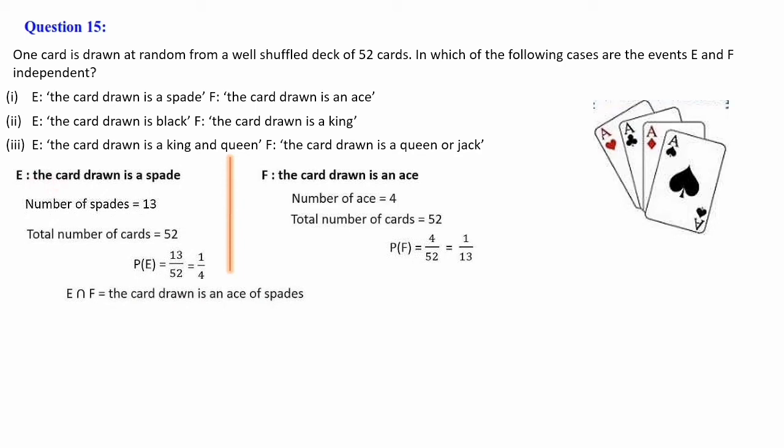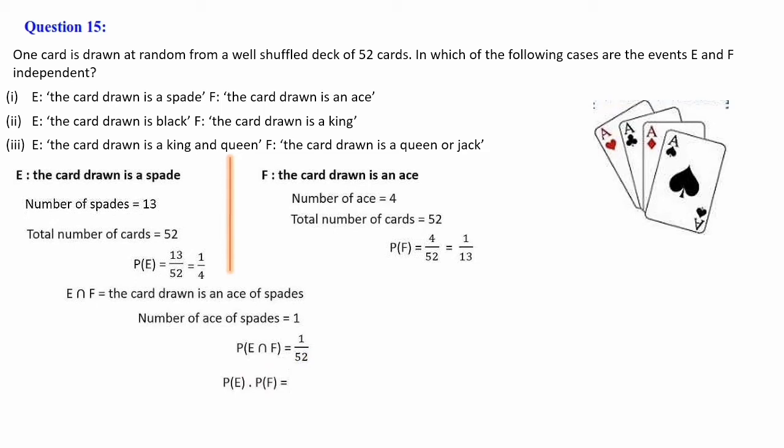E is the card drawn is a spade. F is the card drawn is an ace. So E intersection F means E and F together we have to take. The card drawn is an ace of spade. When we collect all the spades, there is only one ace. So number of ace of spades is equal to 1. P of E intersection F is 1 out of 52 cards in a deck, so 1 divided by 52. Then you have to check P of E into P of F.